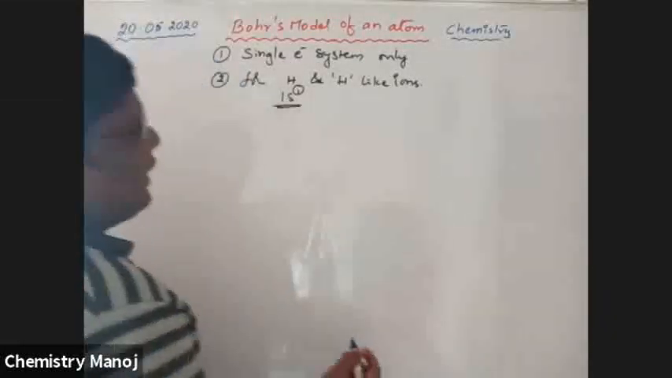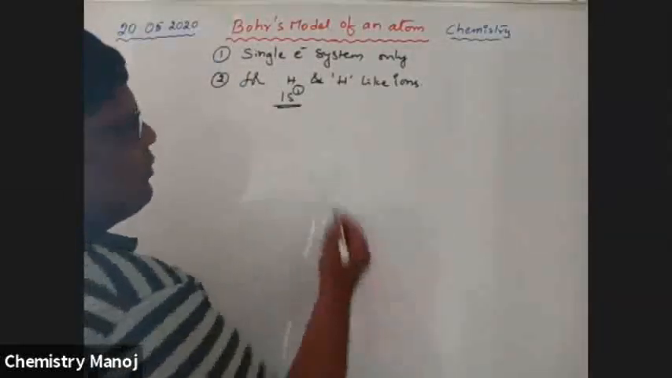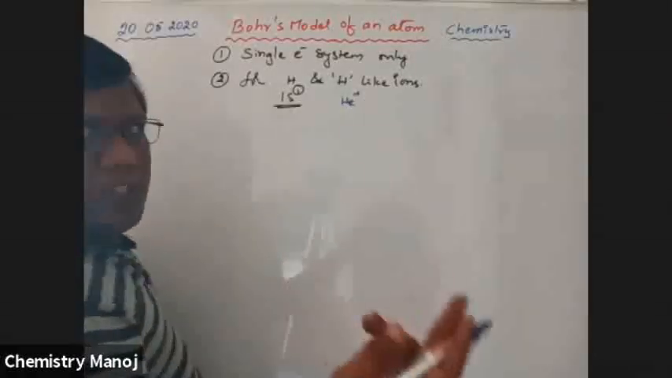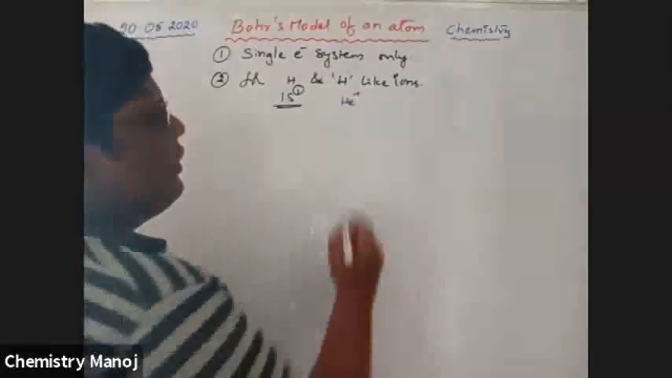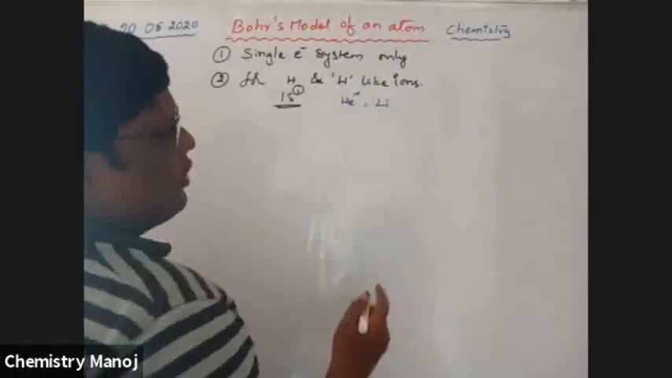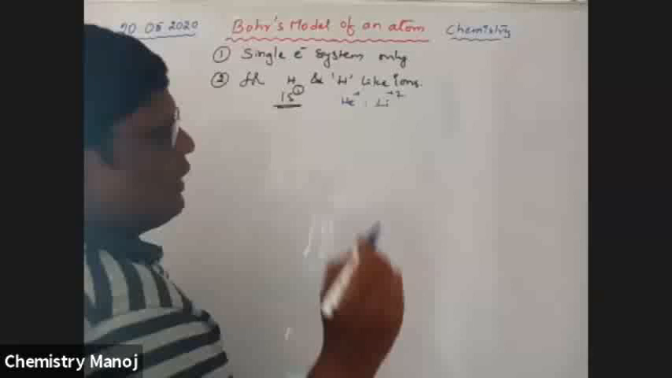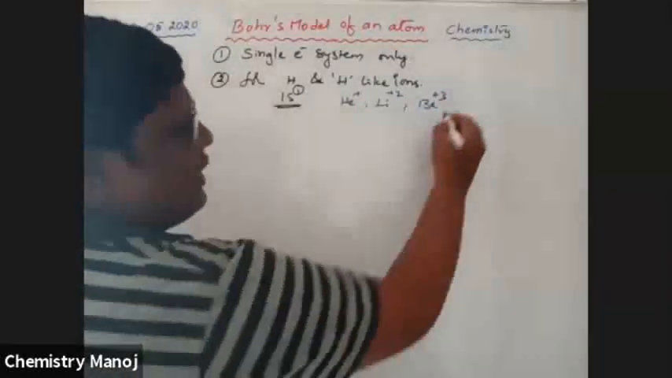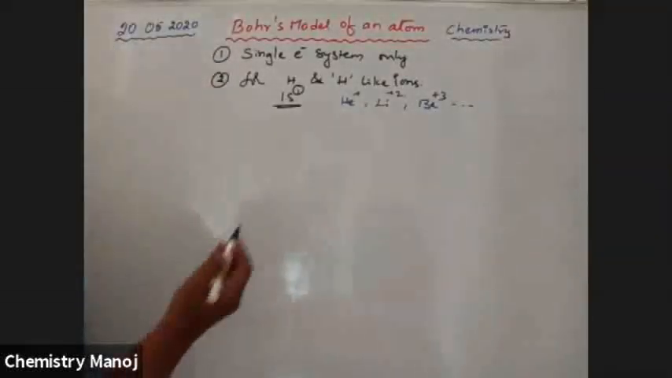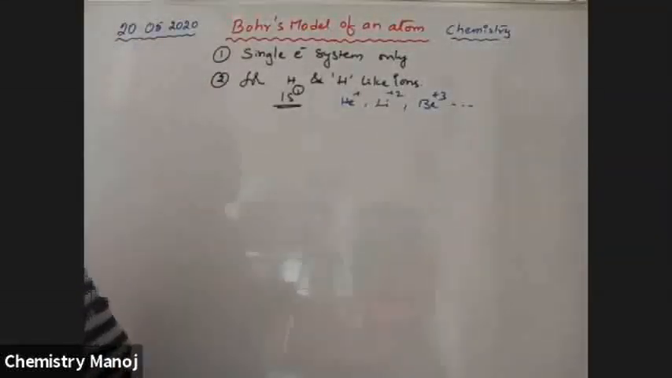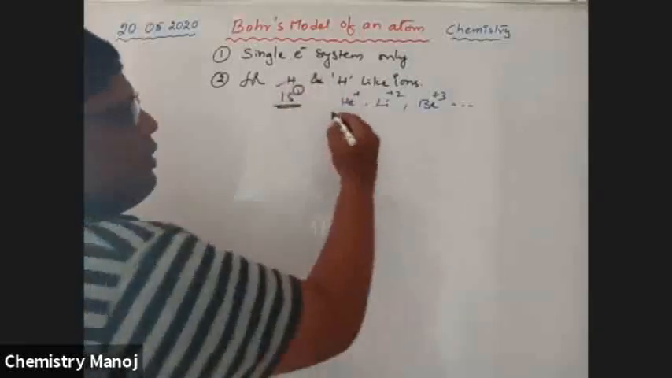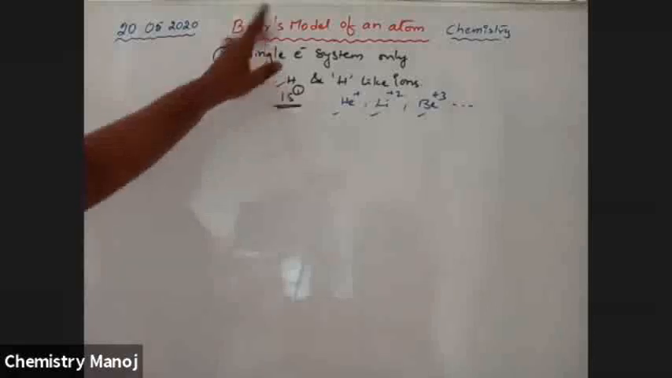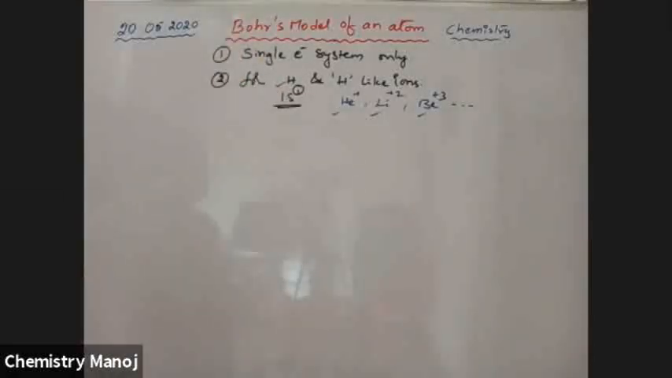What are those hydrogen-like ions? Having only one electron system, and that is hydrogen. After that, helium, He plus. Helium has 2 electrons, He plus has only one electron. Lithium has 3 electrons, but Li 2 plus has only one electron. Beryllium has 4 electrons, but Be 3 plus has only one electron. Like this, all these have single electrons. So for all these cases, Bohr's atomic model is applicable.